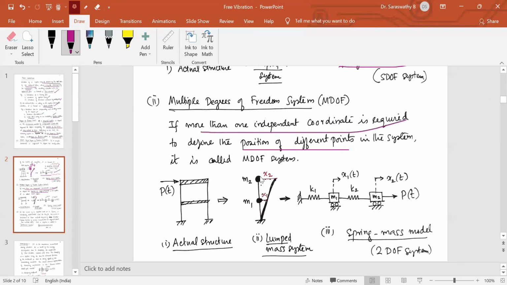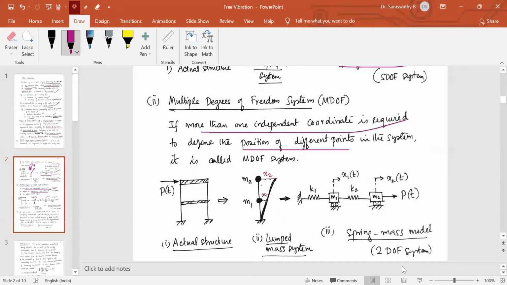Suppose I want to get the position of these two masses after a certain interval of time. I should know the deflected shape: how much the mass M1 moves, that is X1, and how much the mass M2 has moved, that is X2. This will be different. So this is a system where two coordinates are required. X1 and X2 should be specified if I want to know the position of this entire structure after a certain interval of time.